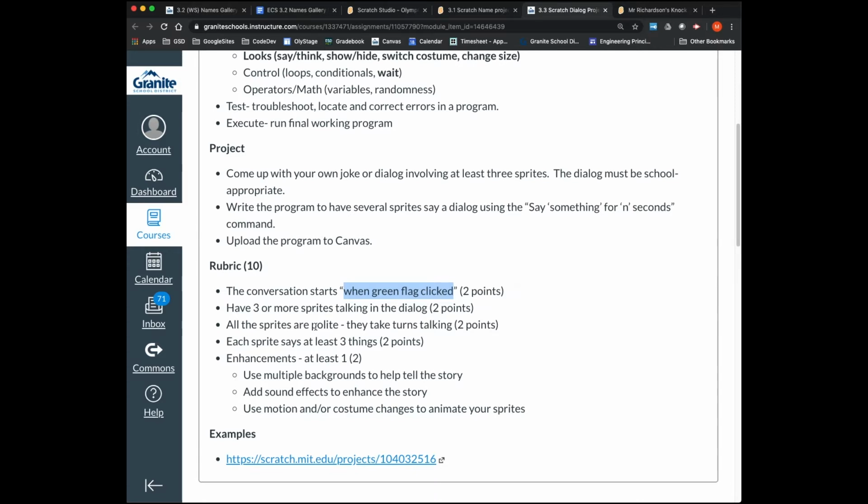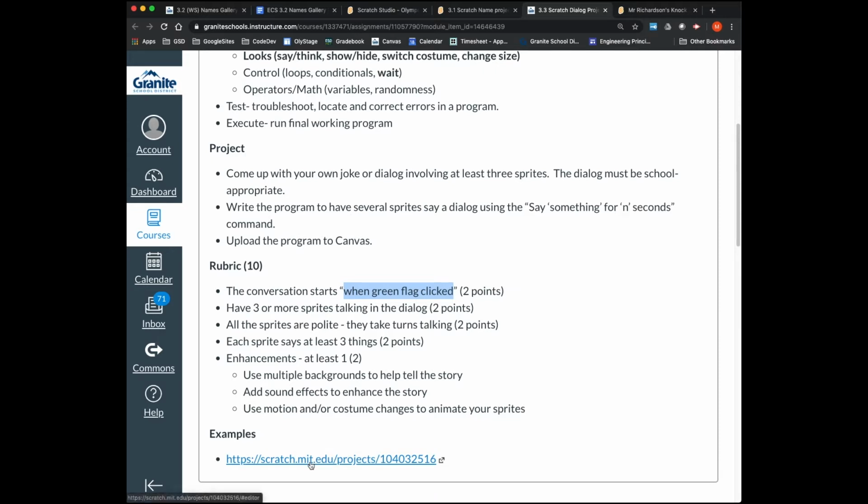And then there's room for an enhancement. You can choose one of these below for the final 2 points. Use multiple backgrounds to help tell the story, add sound effects to enhance the story, or use motion and/or costume changes to animate your sprite.